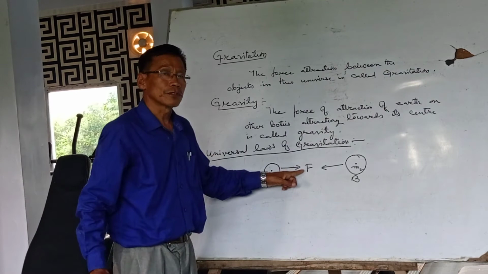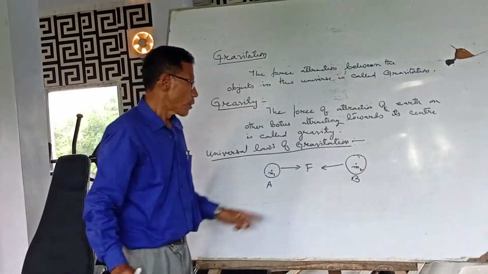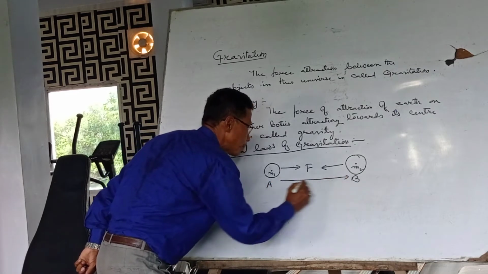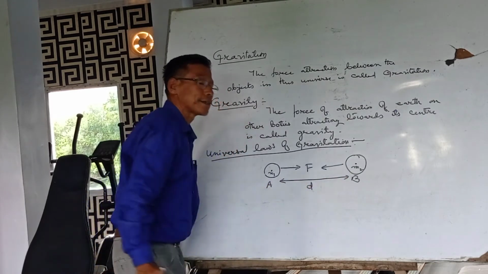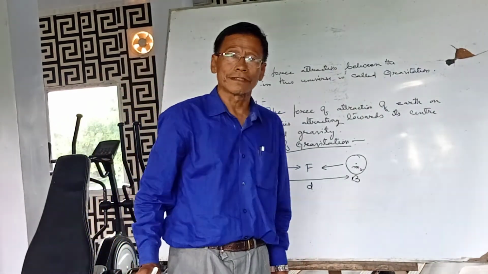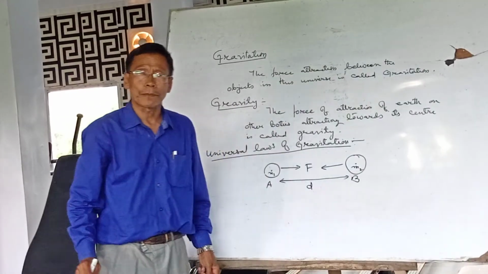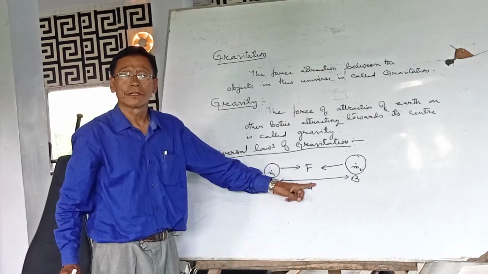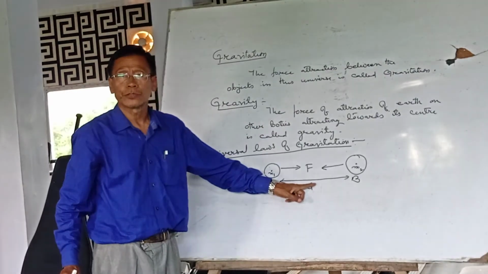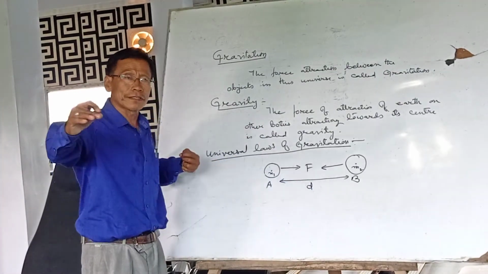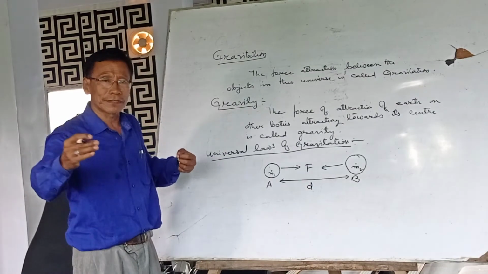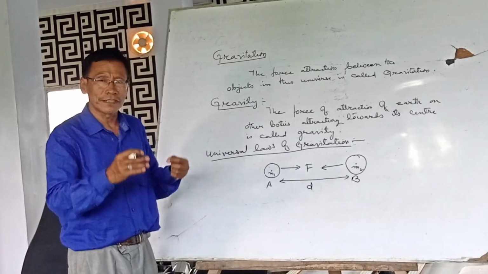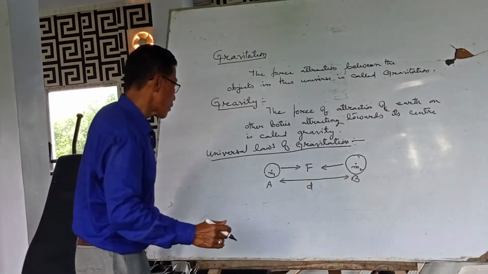So what about the distance between them? For example, from here to here, this is distance D. The force is inversely proportional to D square, the square of the distance between them. If the distance increases, force decreases. If the distance decreases, force increases. So, what is that?